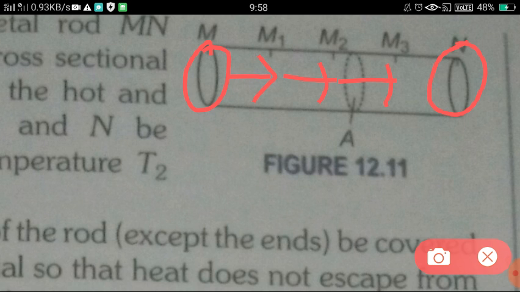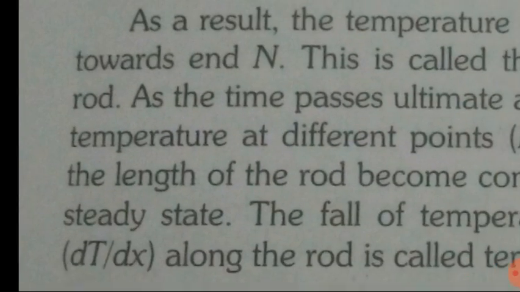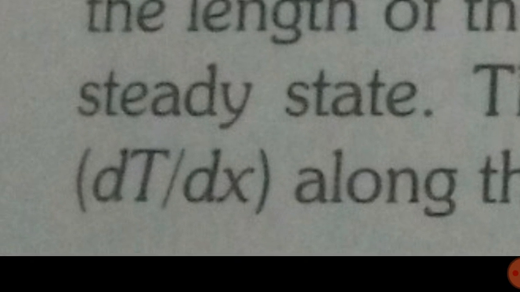So with distance, the temperature is decreasing. This is called temperature gradient, and it is given by dT upon dx, change in temperature with change in distance.